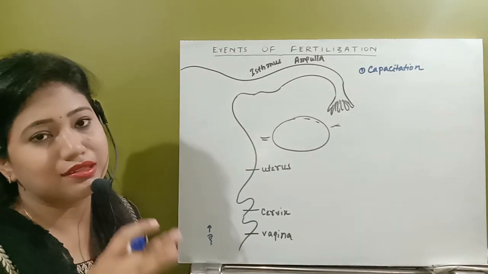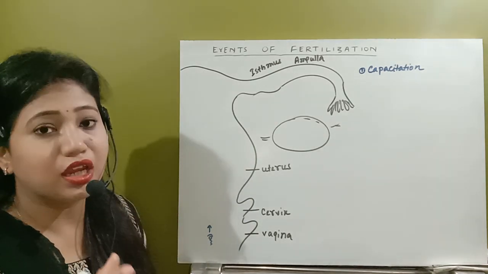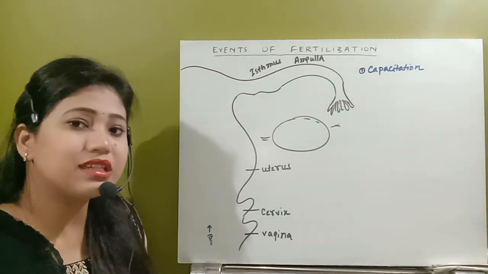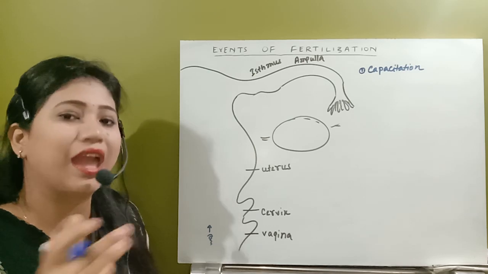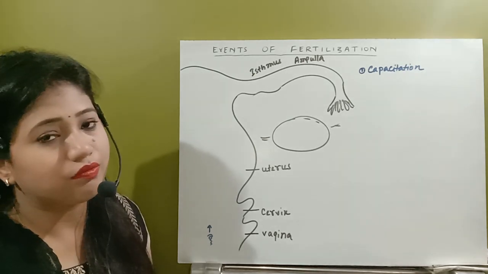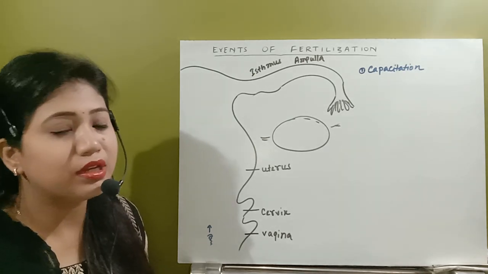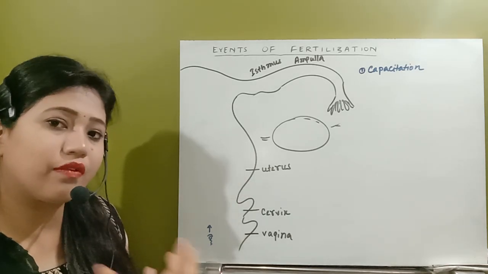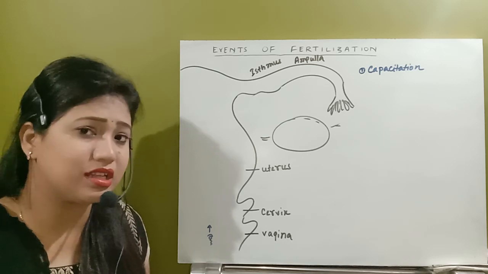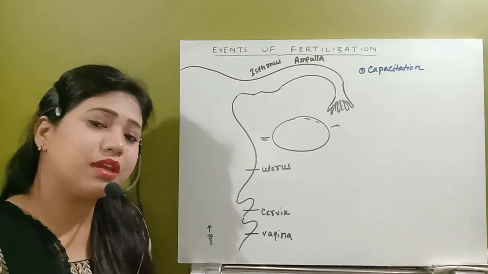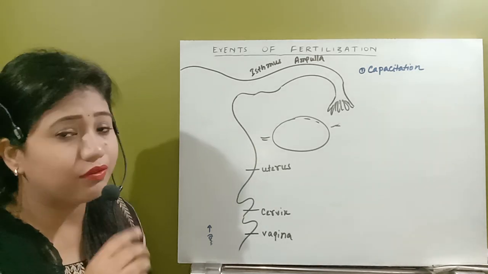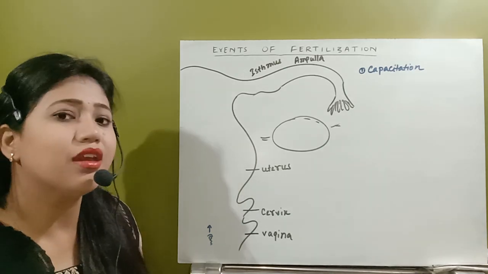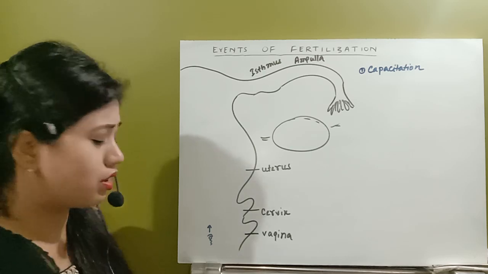Due to the lysing, or shedding, of this glycoprotein layer, the acrosome membrane thins out, which gives permeability to the sperm membrane, and a number of calcium ions start to enter the spermatozoa. Because of the inflow of calcium ions, the spermatozoa gain movement.